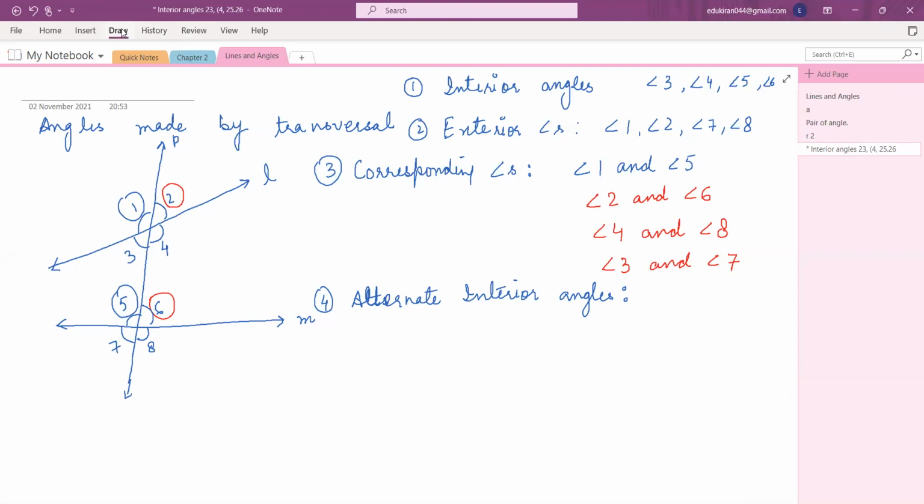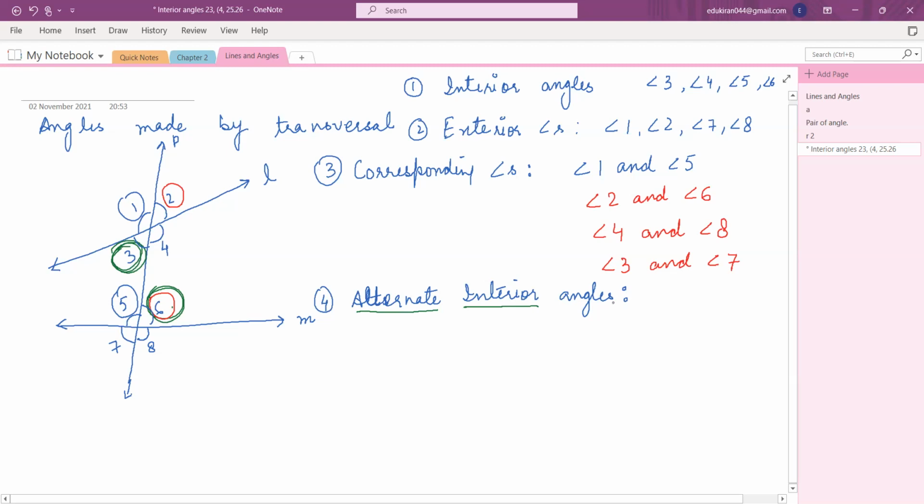Okay. Now look here. Now look at angle 3 and angle 6. So first of all, they are interior, as you can see from the name. You need interior angles here, right? So angle 3 and angle 6, and because you have to get alternate angles, one has to be on the left side, the other has to be on the right side. If one is on the right side, the other has to be on the left side. So they have to be on the alternate sides of the line. That is why we call them alternate interior angles.